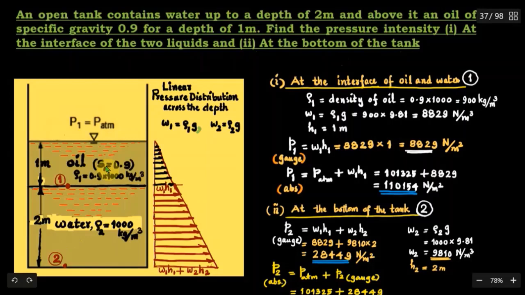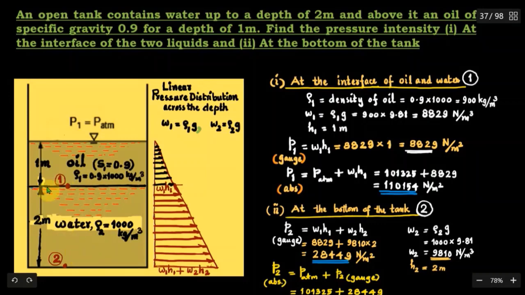So when specific gravity is given, we can find out the density. So the density of oil will be specific gravity multiplied by density of water, 0.9 into 1000, that is 900 kilogram per meter cube. Therefore, its specific weight W1 is equal to rho 1 into G. So 900 into 9.81, that is 8829 Newton per cubic meter. That is the specific weight of oil. So that is taken as fluid 1. Now the fluid 2, that is water.